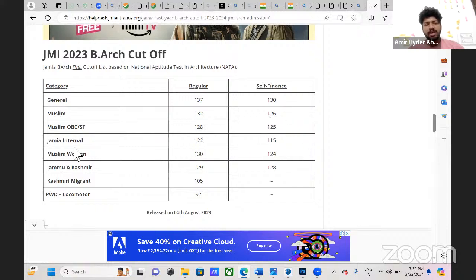Jamia internal, which is for people who have studied in Jamia's own diploma or school, has a small reservation. For them, the cutoff is 152, and self finance is 115. Muslim woman, the cutoff is 130 in the regular course and 124 in self finance. Jammu and Kashmir, 129 and 128. Kashmiri migrant, regular 105, self finance not filled. Physical challenge locomotor, 97, and self finance not filled.